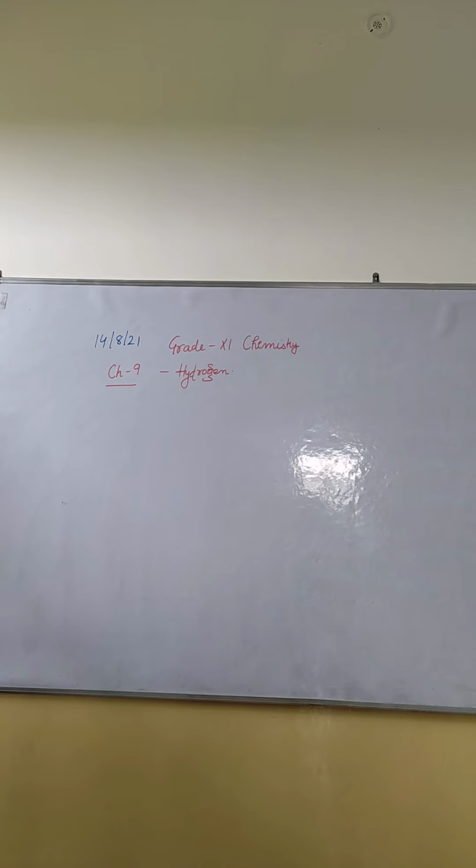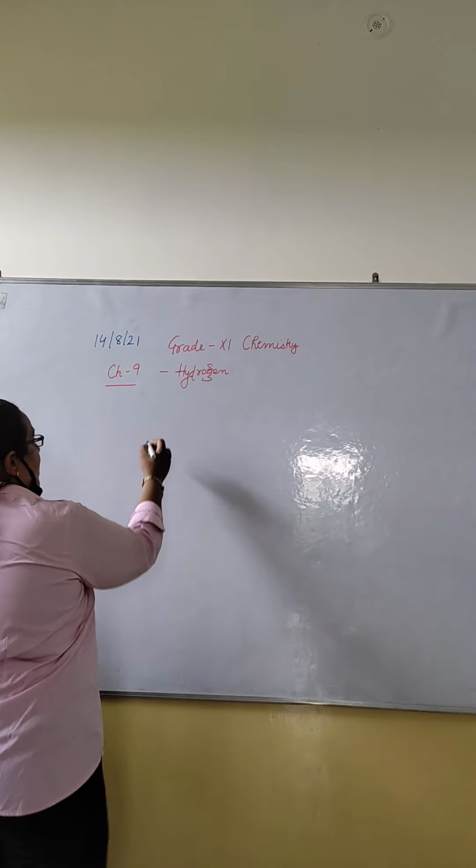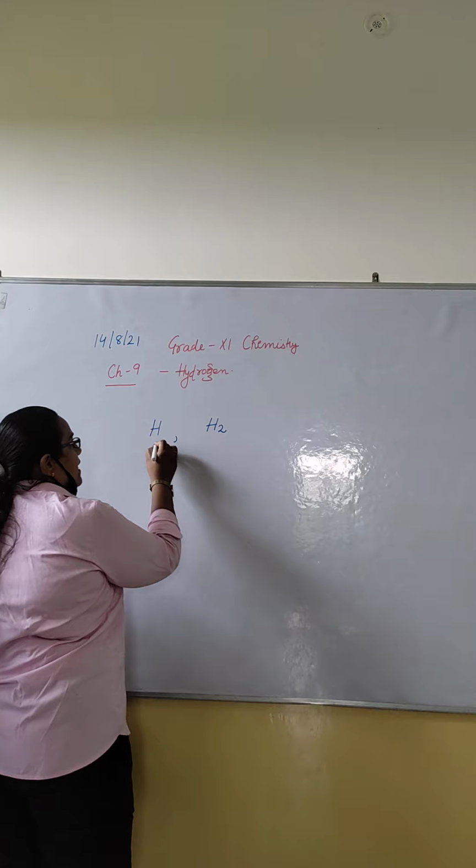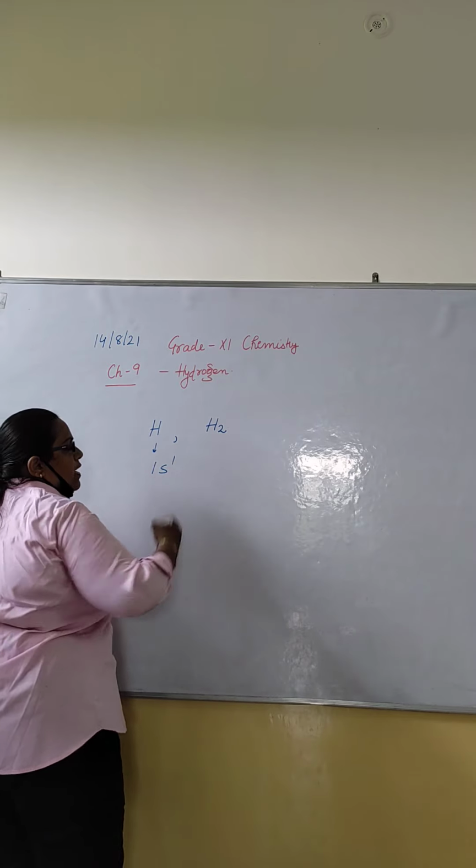So, my dear students, in the last class we started chapter 9, hydrogen. Hydrogen, whose symbol is H. In nature it is found in the form of H2. Its configuration is 1s1.